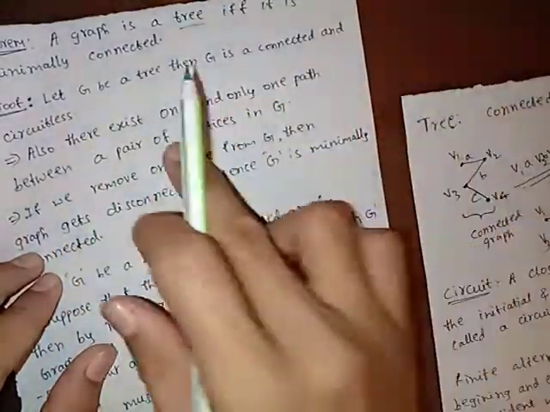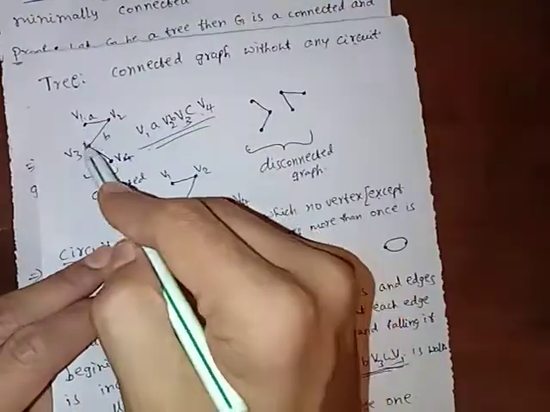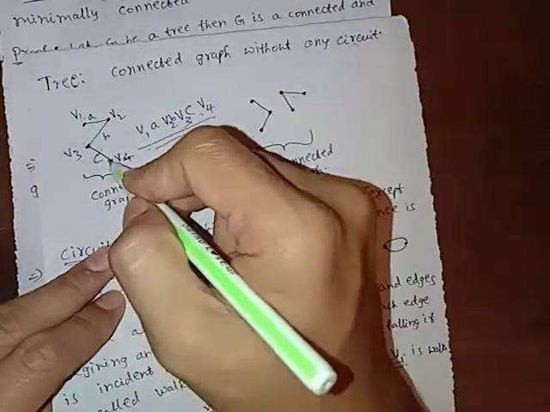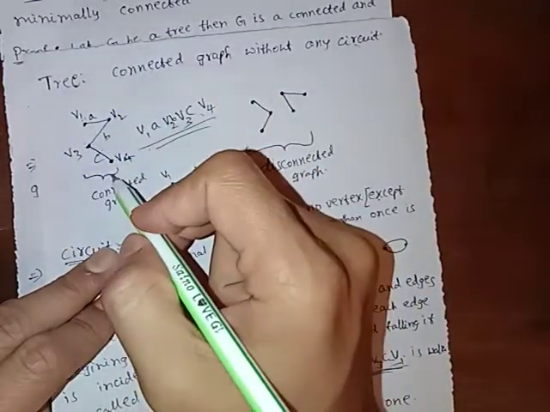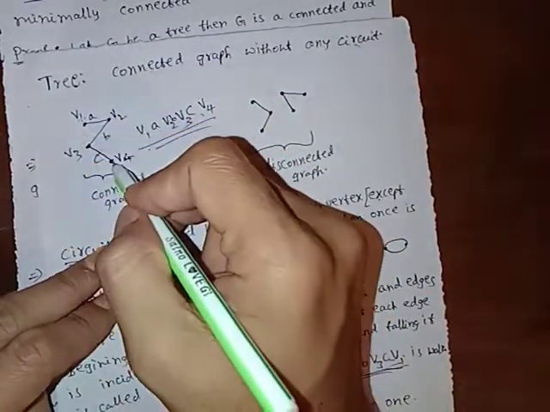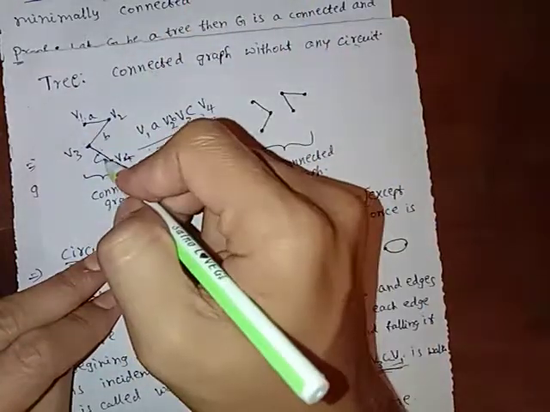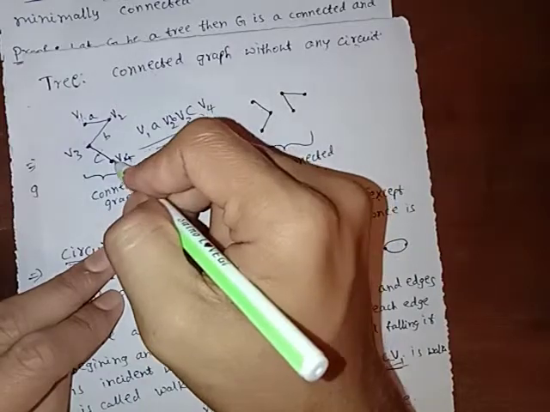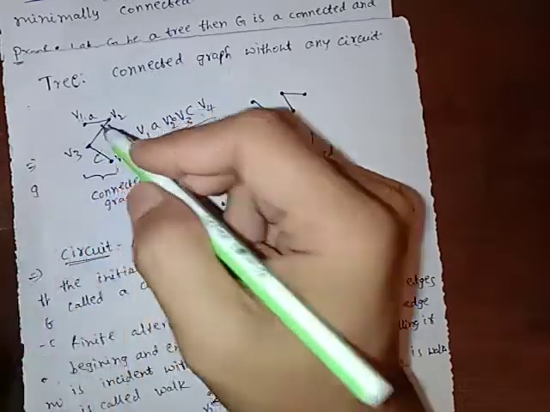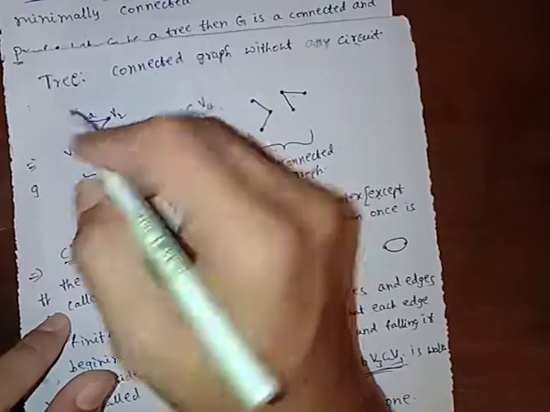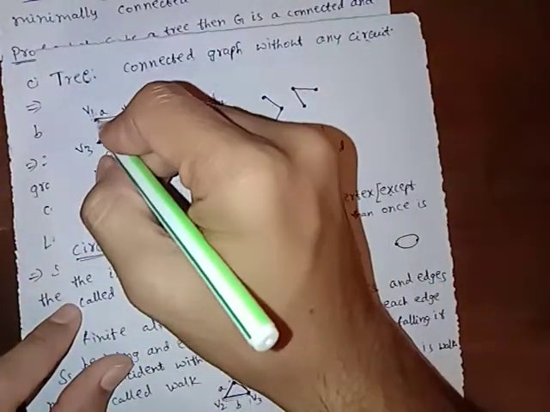Why is it so? If we consider any two vertices in a tree, there exists only one path. Consider V4 and V1. What is the path from here to here? C, B, A. This is the one and only path. Similarly, for this vertex and this vertex, C, B is the only path. If we consider V3 and V1, A, B, only one path. There is no other path.